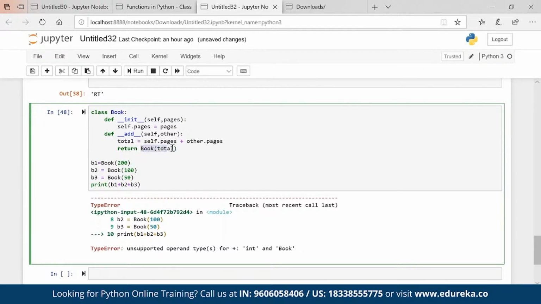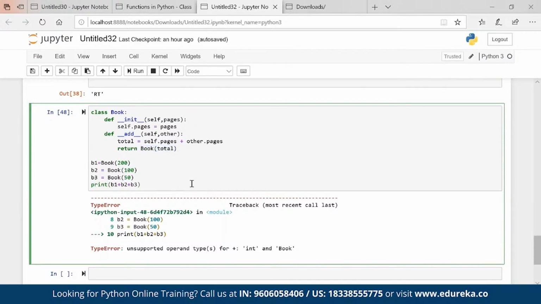So Book 300 is what we are getting. Basically, when we run this command, B1 is going to self, B2 is going to other, we are adding up the values, creating a book again, then this Book total is going to self and B3 is going to other, and then the two books will sum up.